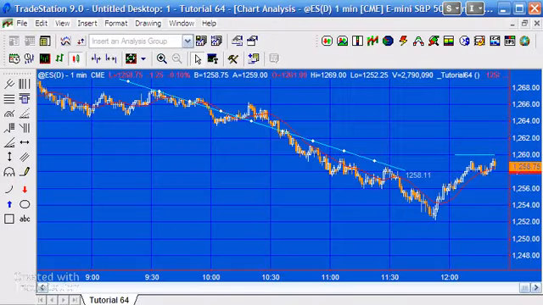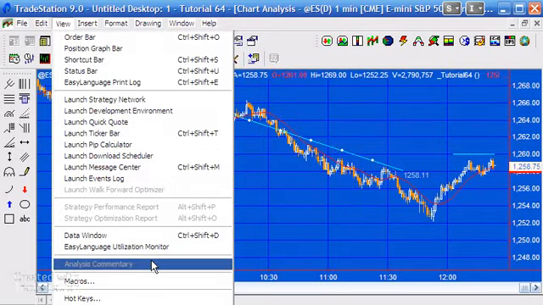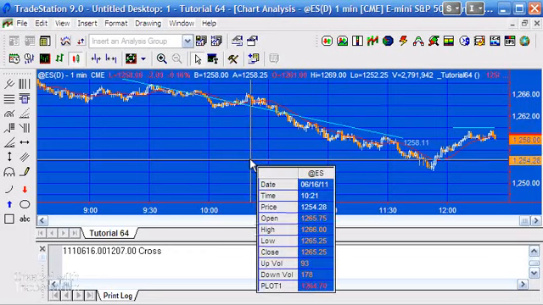So let's just go to the chart, and we've already got a line drawn there. And if we look at the EasyLanguage print log, we should see where there's been a cross. So saying there's a cross the 16th at 12:07, and let's have a look.